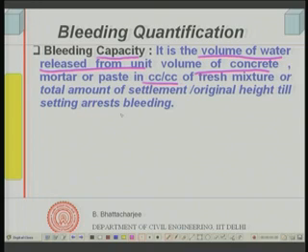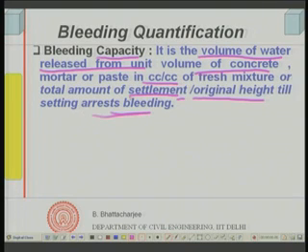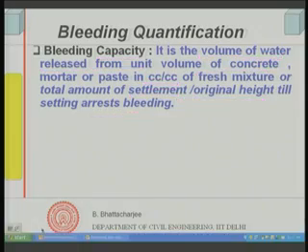Or it can also be defined in terms of settlement, because we said subsidence is another way of defining bleeding. So, quantifying bleeding capacity, we can talk in terms of the amount of settlement divided by the original height, or settlement per unit height. Setting arrests bleeding. So, the total bleeding that has taken place divided by the original height, bleeding per unit height in centimeter per centimeter, is the bleeding capacity. This is one way we quantify bleeding.